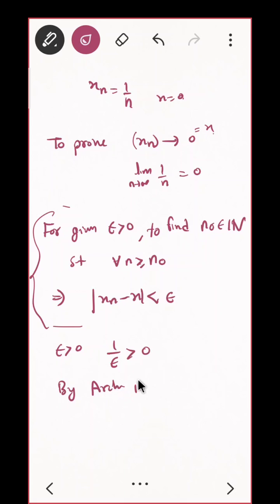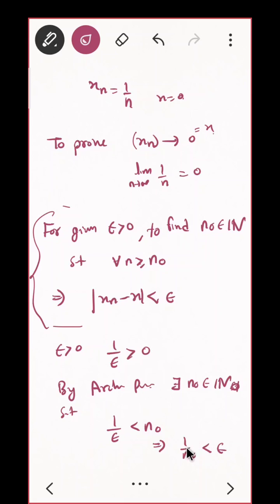By Archimedean property, what should I write? There exists n naught belongs to natural number such that 1 upon epsilon is less than n naught. Do you agree? What else? That implies 1 upon n naught is less than epsilon.